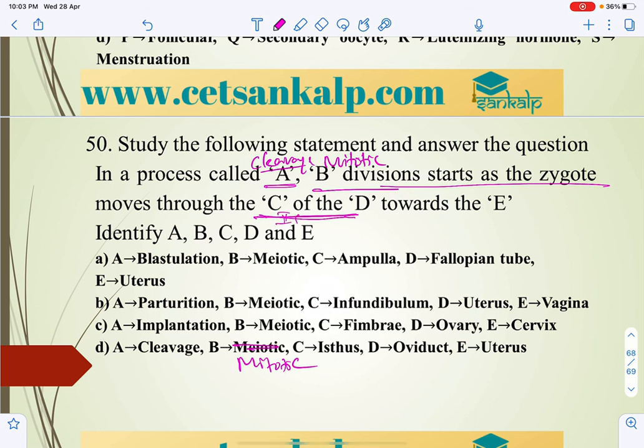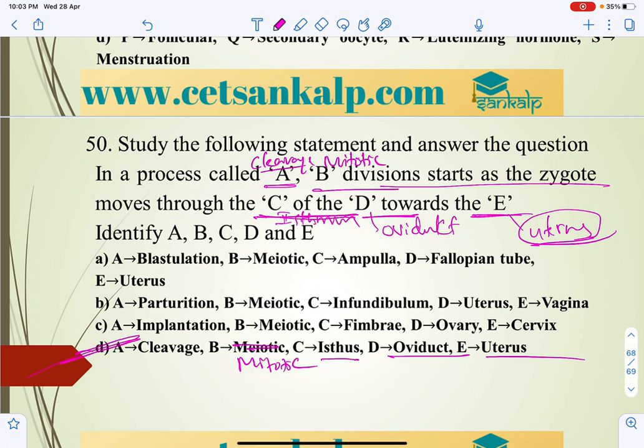It moves through the isthmus of the oviduct, that is the Fallopian tube, towards the E. E will always be the uterus, where it will go into embedment, or attachment of the blastocyst with the endometrium. So the answer is cleavage, mitotic division, isthmus, oviduct and uterus. So D is the answer.